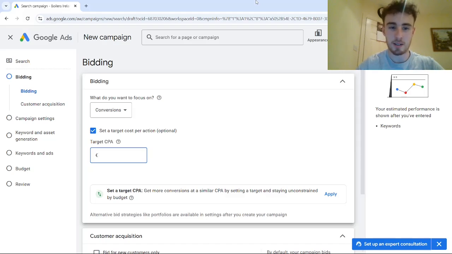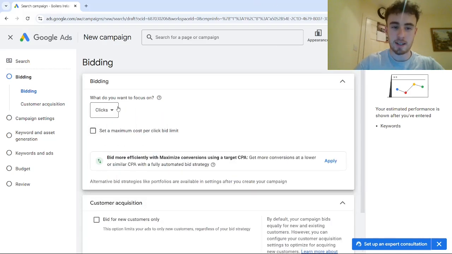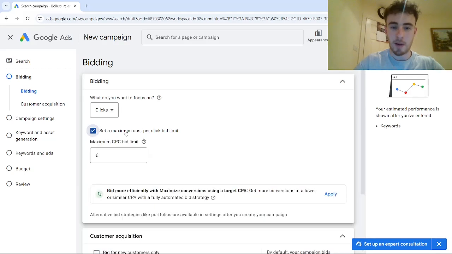Whereas we noticed that in almost all cases, we've just had so much better performance with starting out a maximize clicks bidding strategy with a maximum cost per click bid limit of enough to get us 10 clicks per day. So, for example, if you had about 100 as your daily budget, then you could put in €10 as your maximum cost per click bid limit because you know that you can aim to get about 30 conversions in the first month, and that way then you're not going to have to stick with maximize clicks forever.